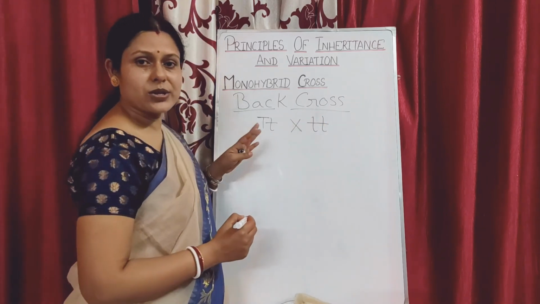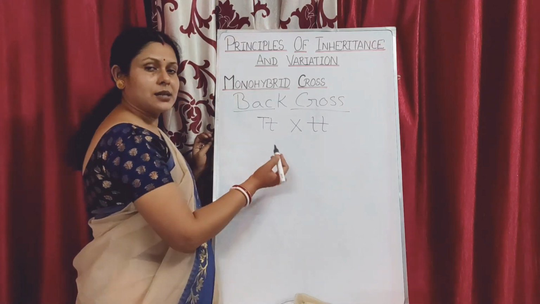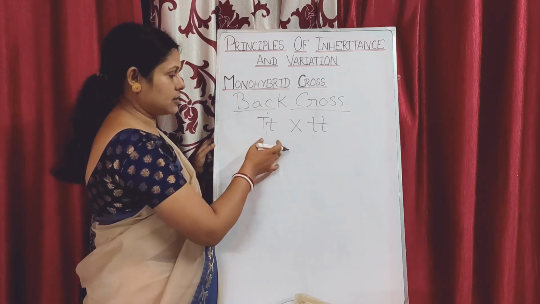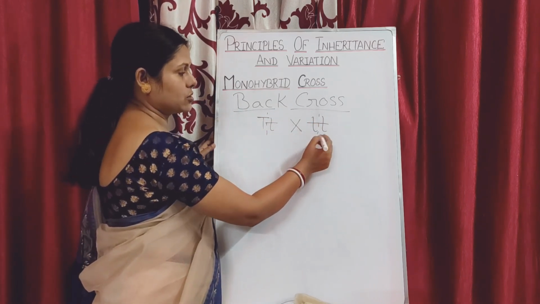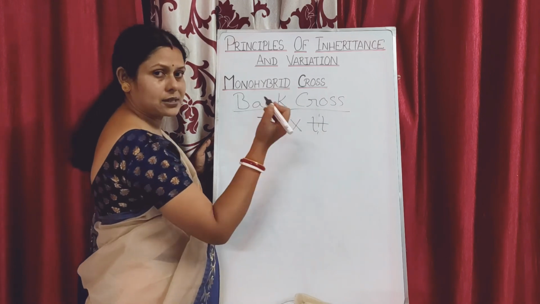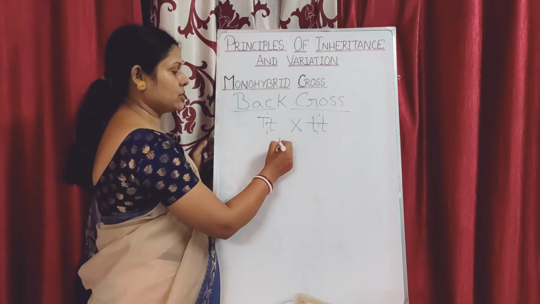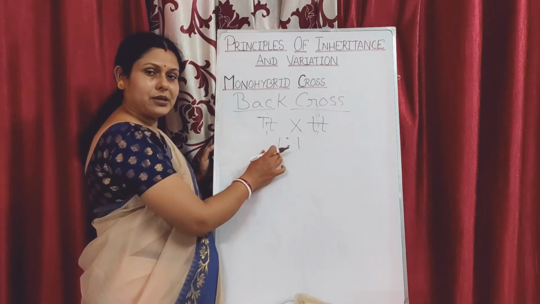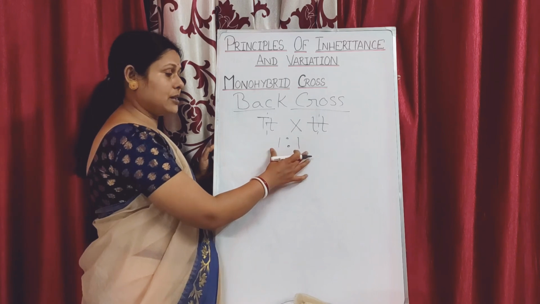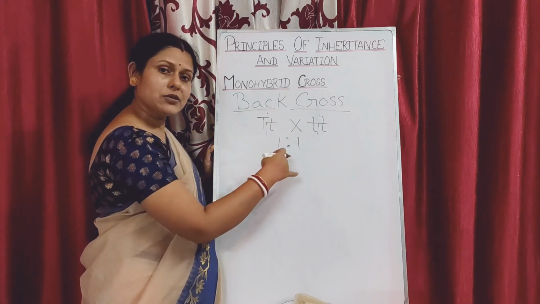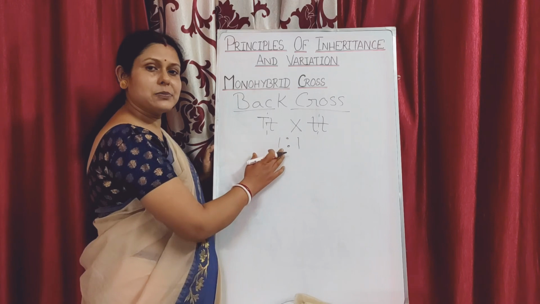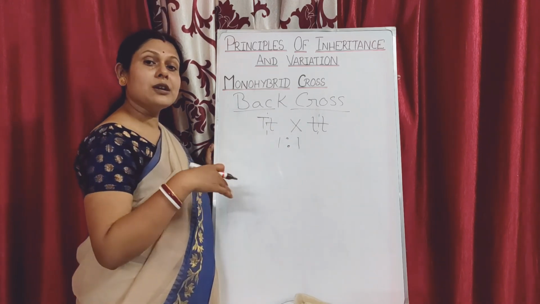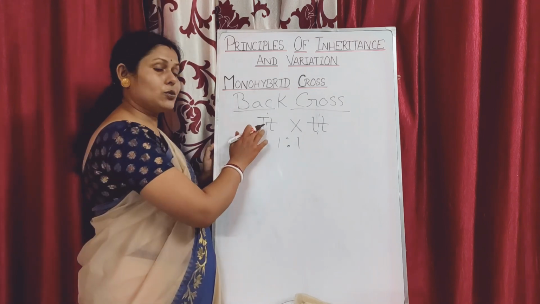homozygous individual, the homozygous recessive parent, in this case we had come to know that there will be the formation of two types of gametes here. Here it will be the formation of only the same type of gamete, that is small t type of gamete, and we had come to know that in the individuals which will be formed, the dominant character will appear as well as the recessive character in 50%, 50%, meaning the total individuals obtained will have 50% showing the dominant character and 50% showing the recessive character. That was the result of your test cross, that is when the individual is heterozygous.